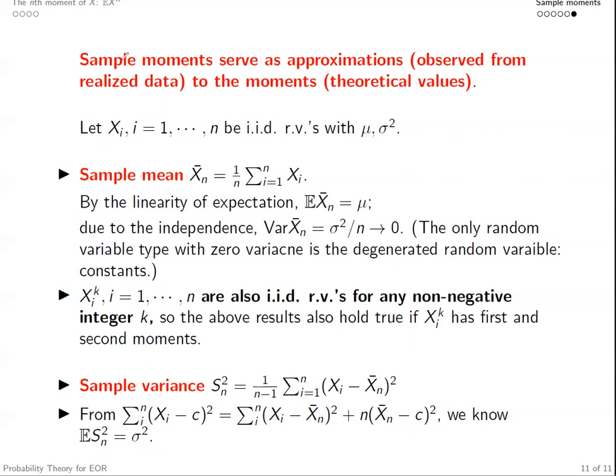So from here, we know that random variables constructed based on the sample, as the sample size n grows larger and larger, eventually provide very nice approximations for some theoretical values.